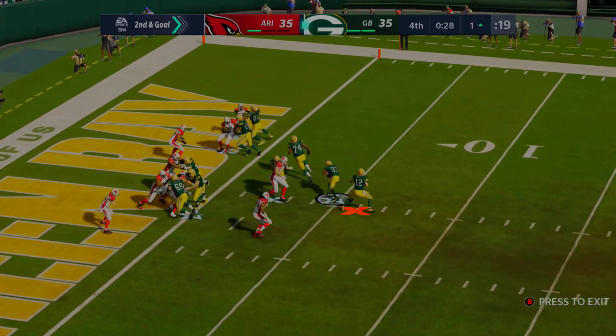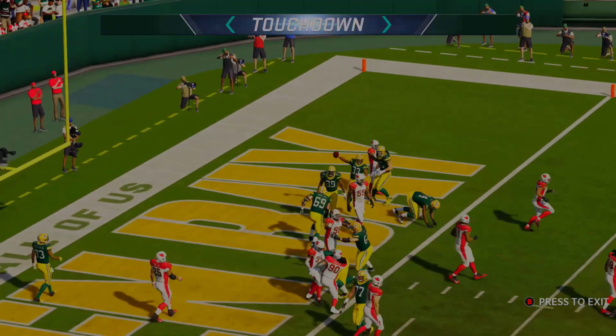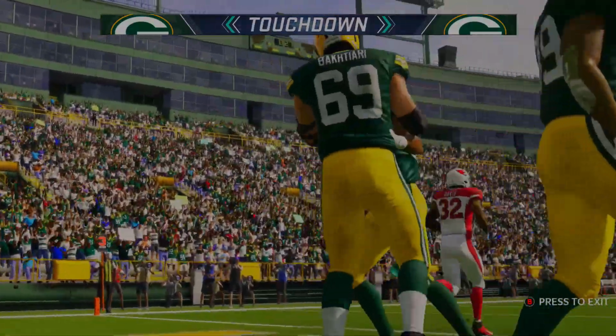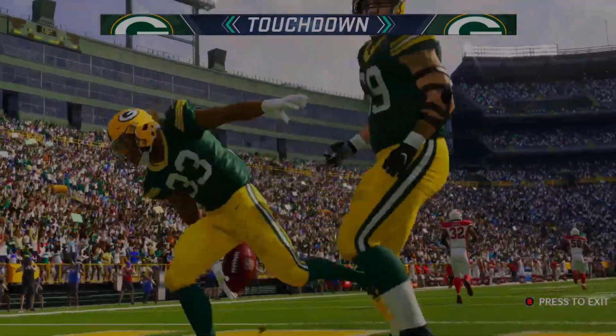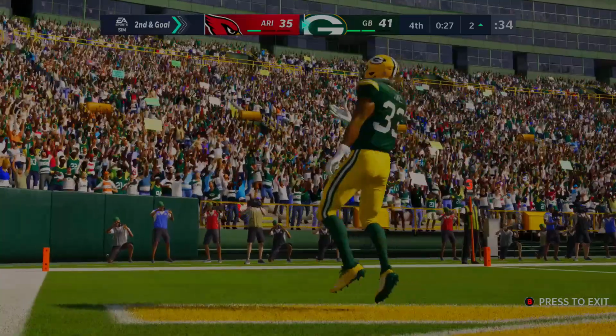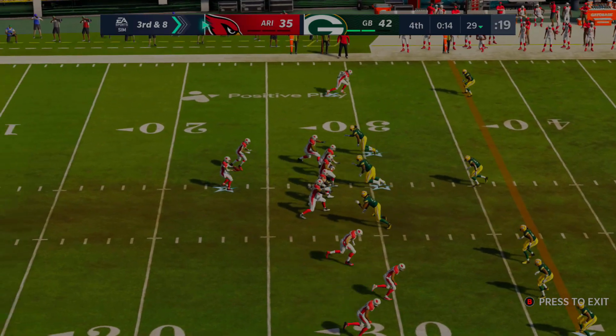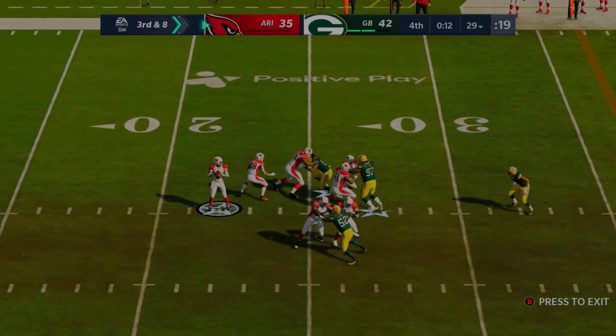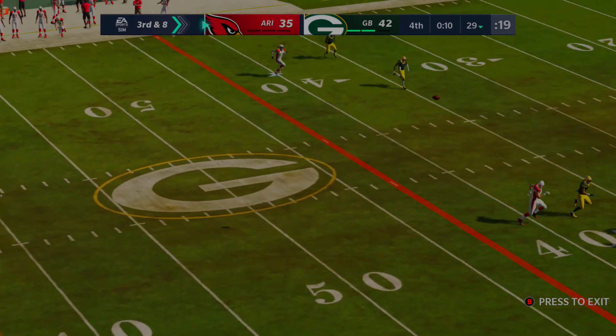They make their way to the 1-yard line. Aaron Jones punches it in, and once again, a team loses all control in the final 2 minutes as the Packers, they score 2 touchdowns in the last 2 minutes of the game. And they're now up 42-35. Kyler Murray, one more chance. Hopefully they can settle for a touchdown this time.